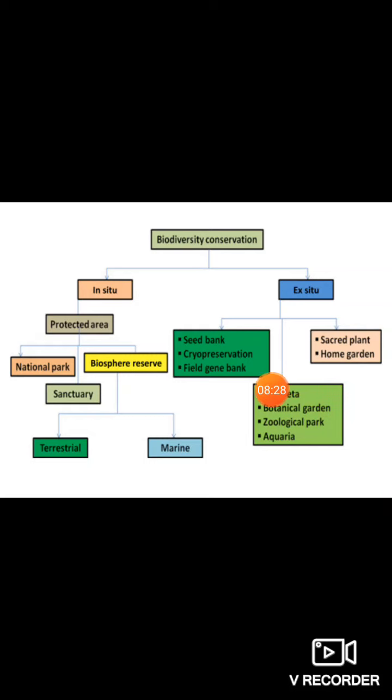But these botanical gardens or zoological parks or aquaria are nothing but artificial. Botanical garden, for example, Lal Bagh, right? Lal Bagh was not naturally there. Lal Bagh was built, it was made, it was designed. It is something that is deliberately designed. Same is the case with zoological parks. You go to any zoological park, right? Zoological parks will generally not be natural. They will be something that is artificially made.